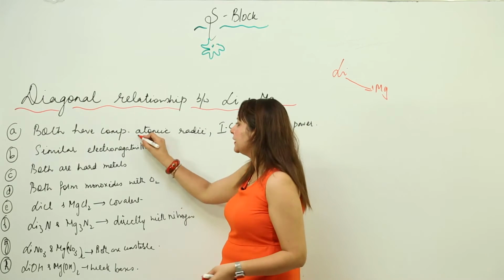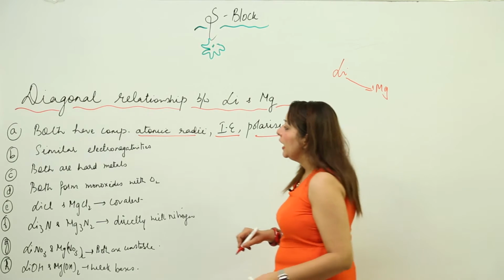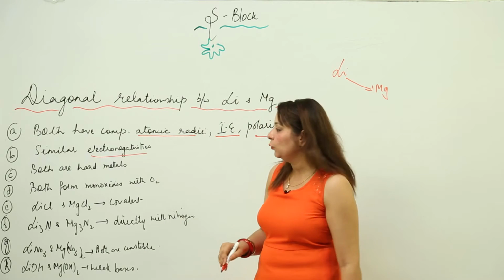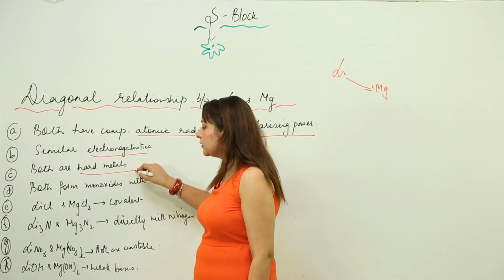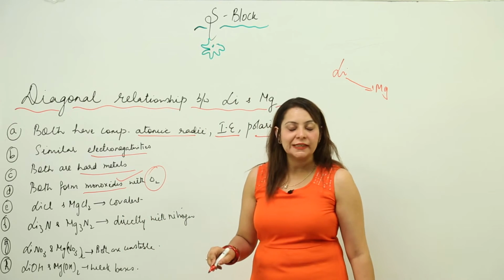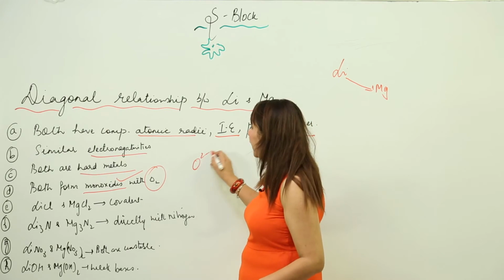Now, what are those properties which show the similarities between lithium and magnesium? It is the comparable size, comparable ionization energy, and comparable polarizing power. Because of these properties, their electronegativities are also almost the same. Both are hard metals, both form stable monoxides when they react with oxygen, and they can stabilize only the oxide ion, that is the O2 negative ion.